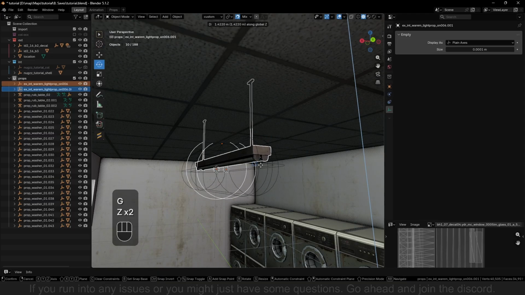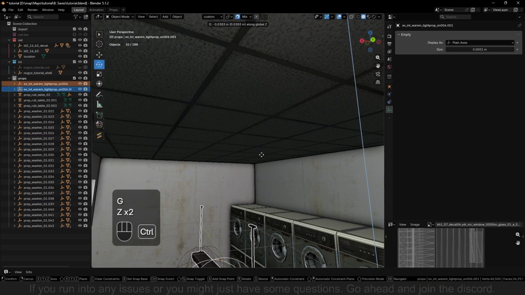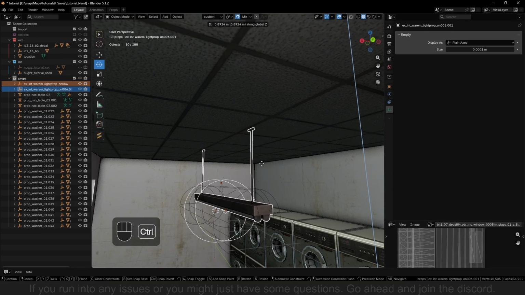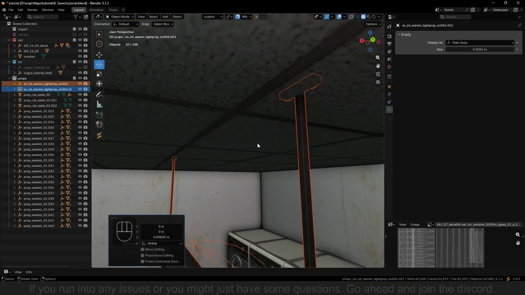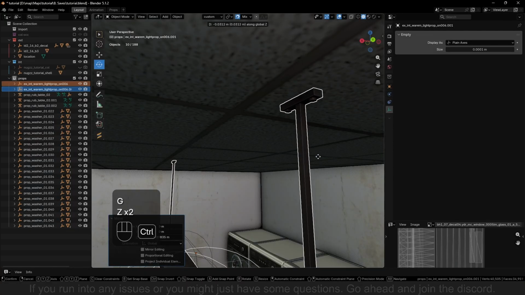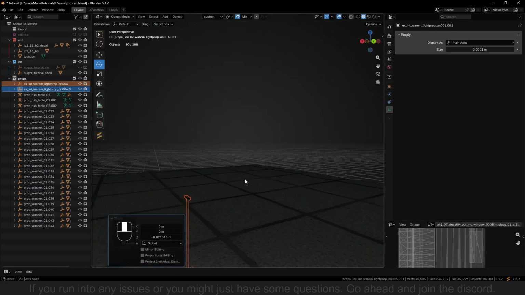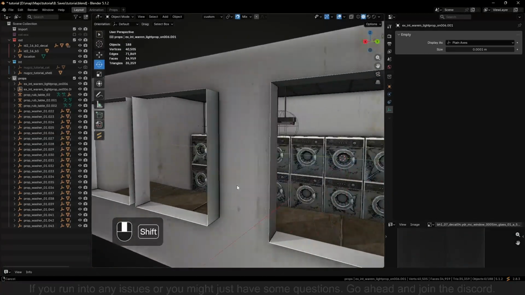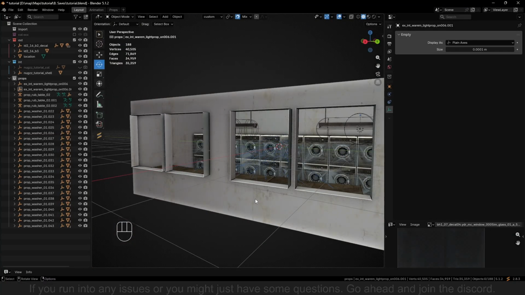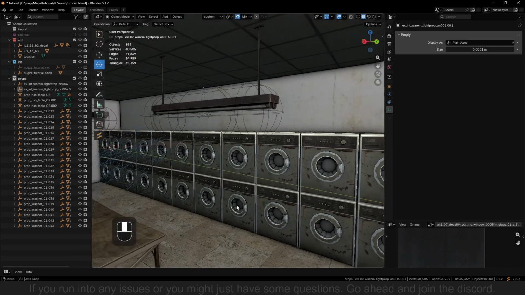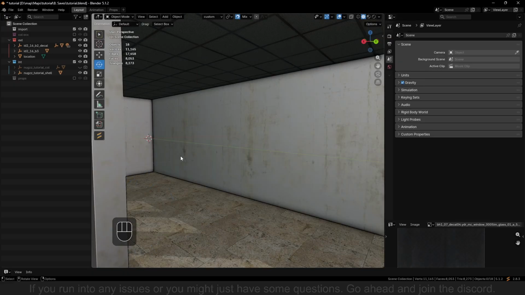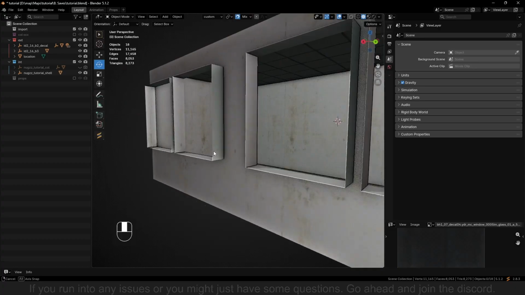So I click G, then the axis. And while holding down Control, I can make it smooth. It's right there. So that's a bit high. So right there. Perfect. Now we pretty much have the props placed. So for now, we can go ahead and hide this so we can make the frames.